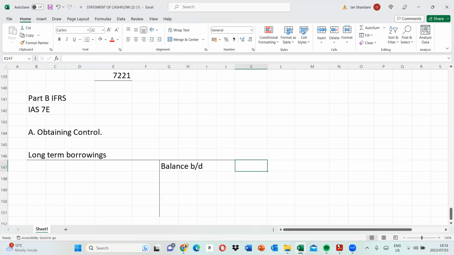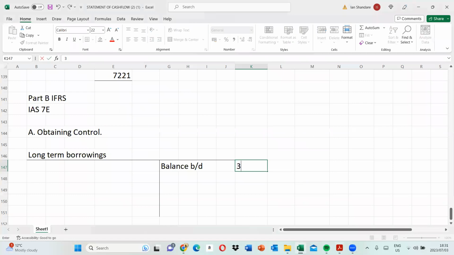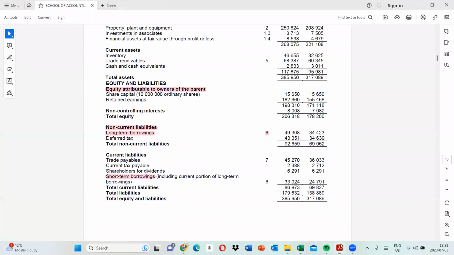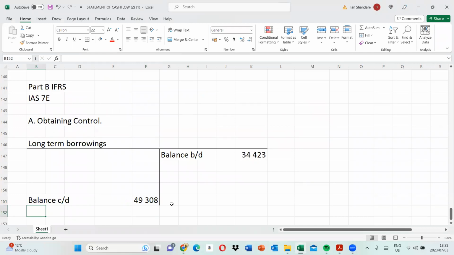What is the opening balance of our long-term borrowings? So it's 34423. And then we have balance CD. The closing balance for the liability, which is the current year, is sitting at 49308. So that is what we have in regards to the long-term borrowings.